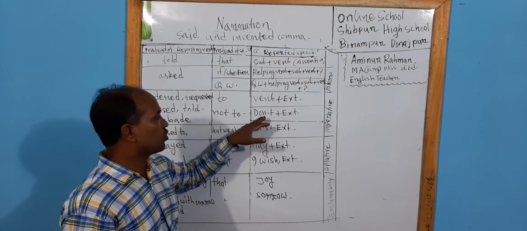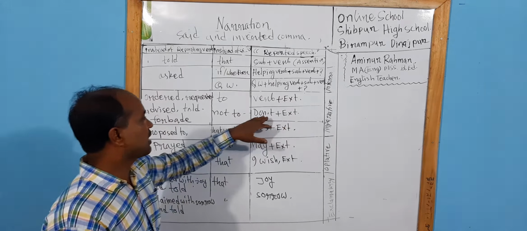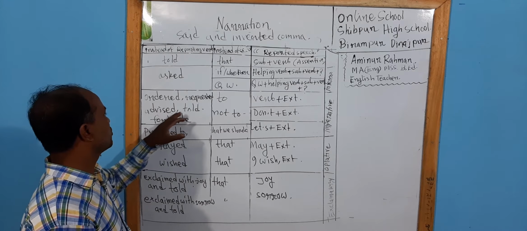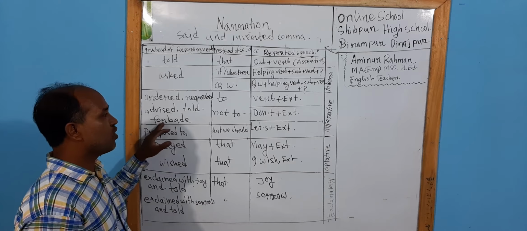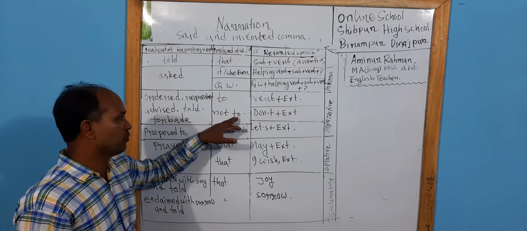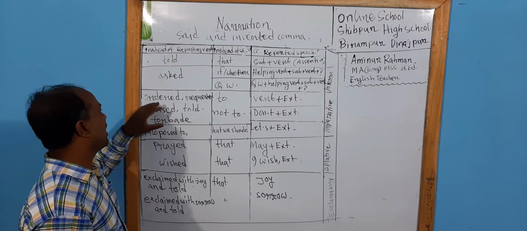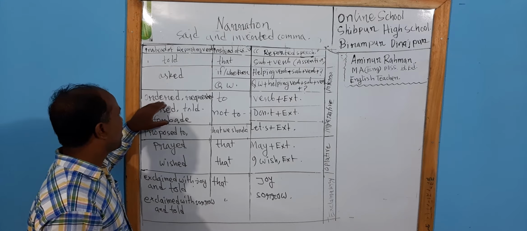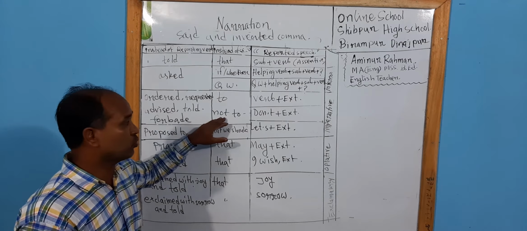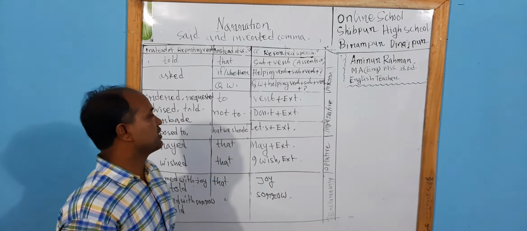This is also an imperative sentence: don't plus extension. If we get don't plus extension in any sentence, we can use ordered, requested, advised, told, or forbid instead of the repeating verb. But if we use forbid, we cannot use not to, only to. And if we use other words, not forbid, that means ordered, requested, advised, then we have to use not to, and we have to omit the don't. In this way, we have to change the word.